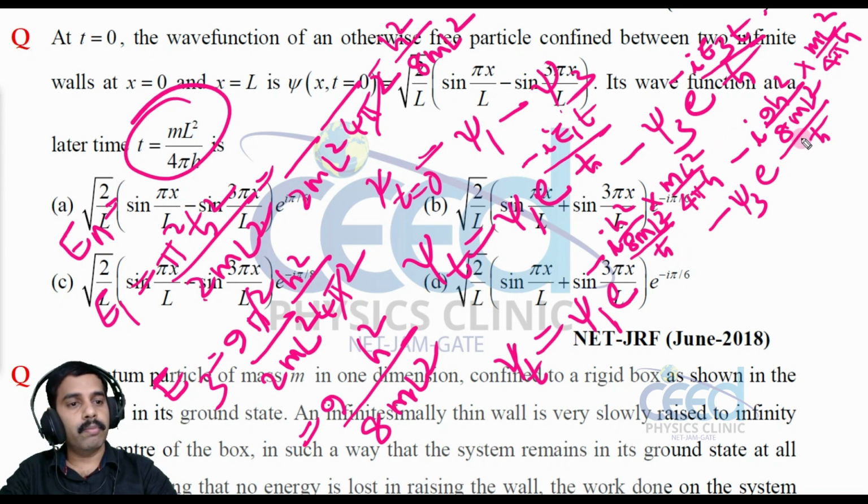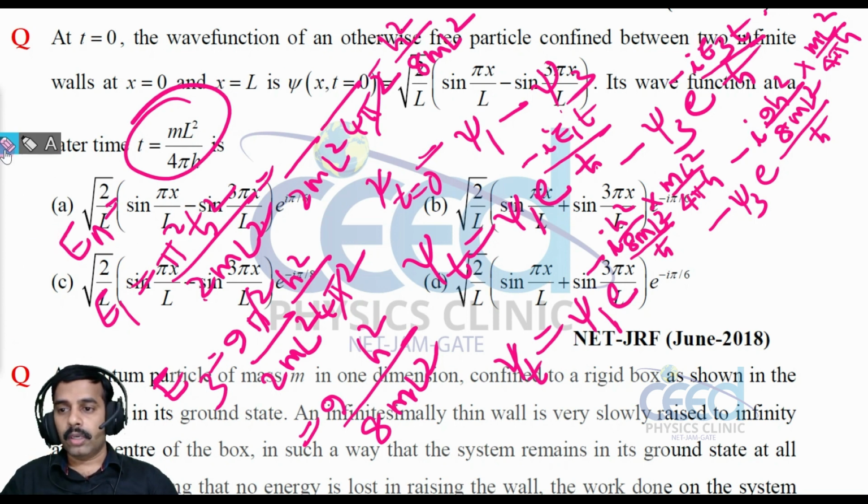Here we have 9 by 8 into 4, that is 9 by 32. And for psi 1 we have 1 by 8 into 4, that is 1 by 32. So let me take the common factor out.